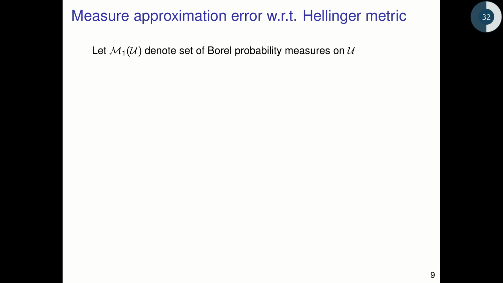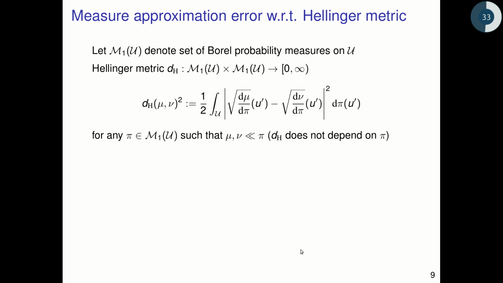We want to measure the approximation error of these posteriors with respect to the Hellinger metric. Let M1 of U denote the set of Borel probability measures on U. The Hellinger metric is then a metric on this set, and it's defined in this form. The precise formula isn't very important, it's just to show you what this Hellinger metric is if you're not familiar with it already.